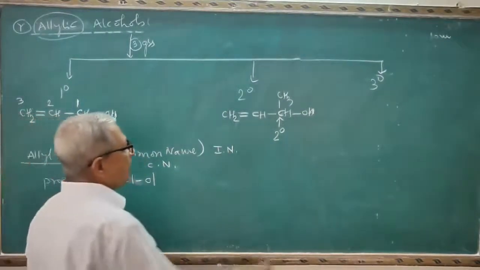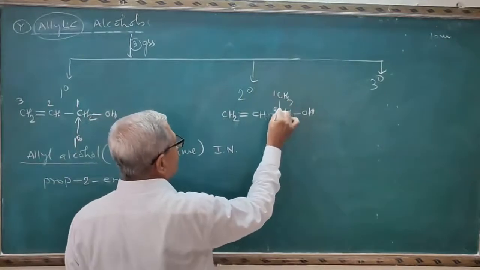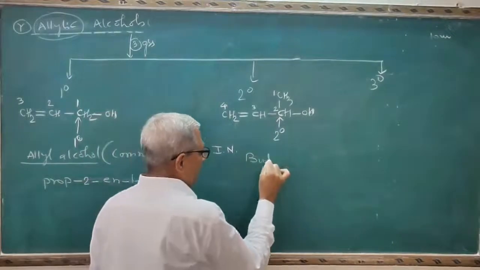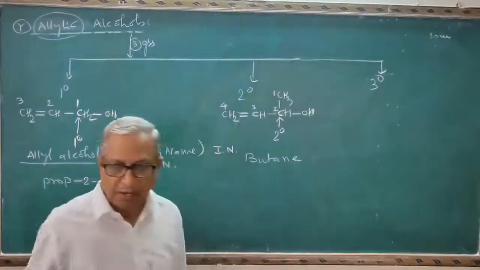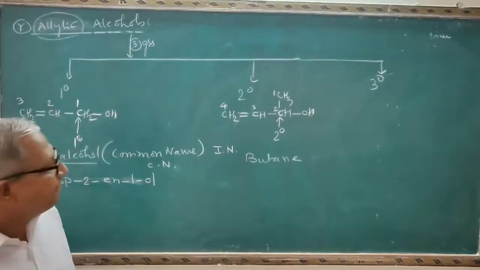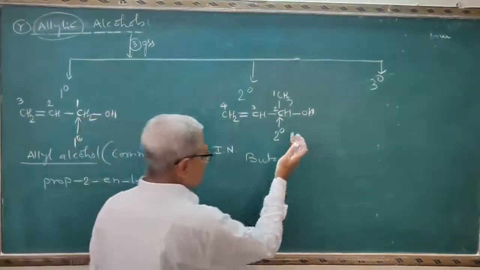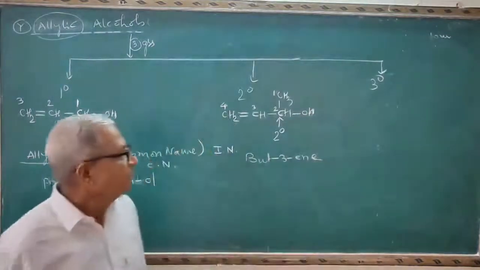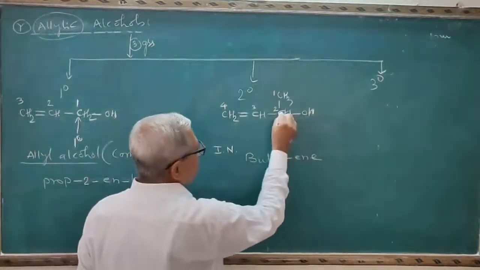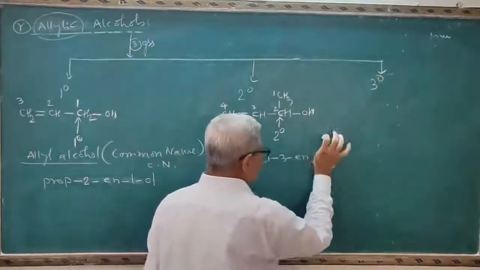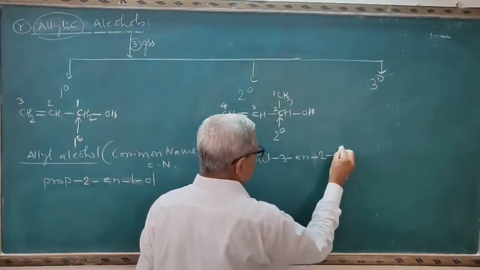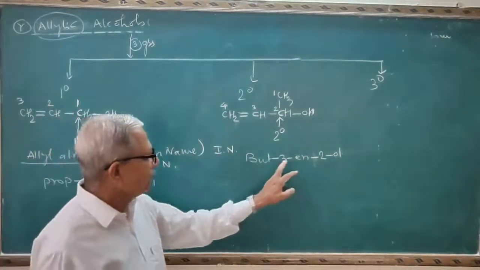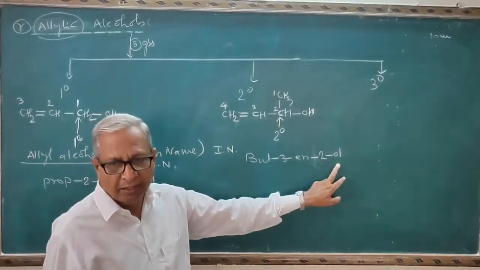It contains 4 carbon atoms in a straight chain: 1, 2, 3, 4. Therefore it is a derivative of butane. The double bond starts from the carbon number 3. Therefore it is but-3-ene. Now the OH group is attached to the carbon number 2. Substitute the e by 2-ol. So the IUPAC name of this secondary alcohol is but-3-en-2-ol.